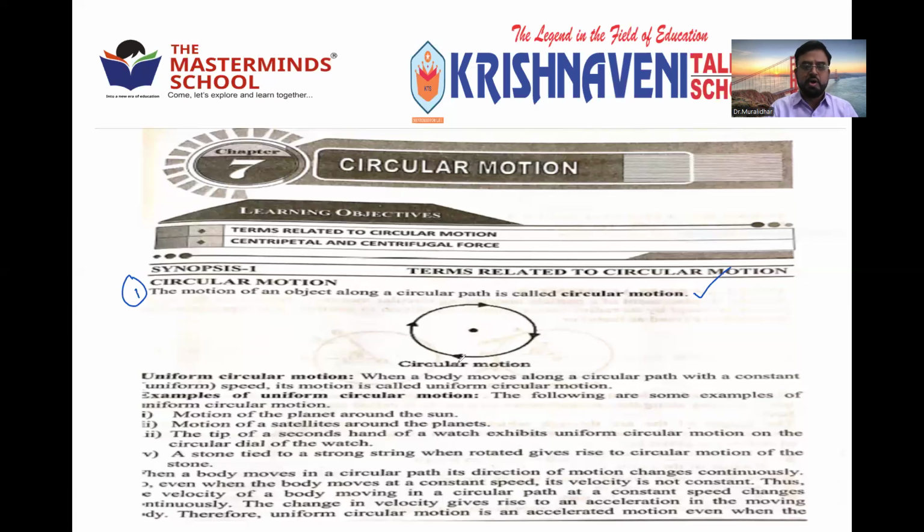Means, see here, a body is following a circular path. See the direction, you can see it is coming like this. If it goes straight, we can call it linear motion. Suppose a body started here, A, and moves up to here, B. This is the straight line motion. But a body following a path like this, a circular path, is called circular motion. But you know this point. The motion of an object along a circular path is called circular motion.